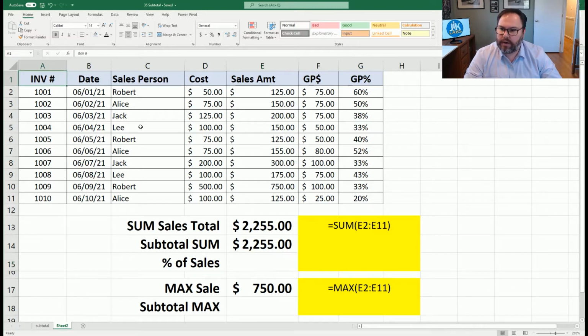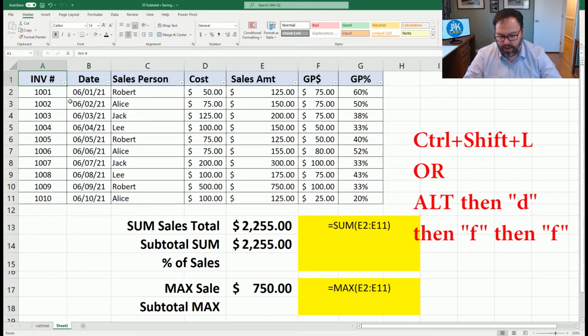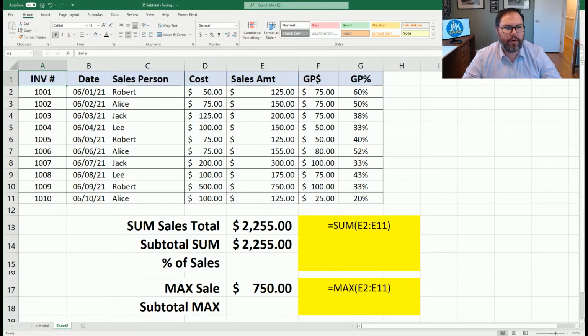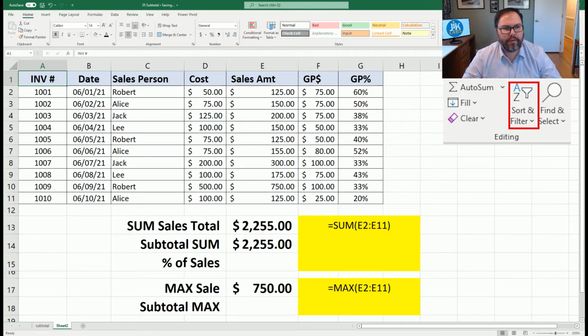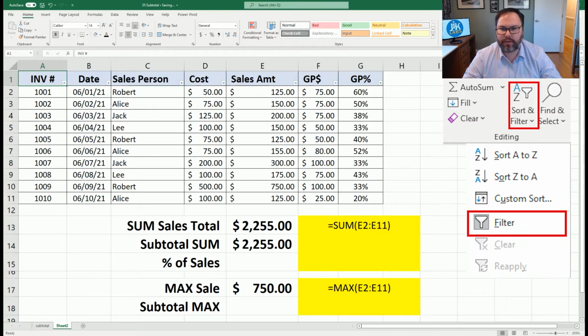So what subtotal does, which is really nice, is that now we want to filter our data. The shortcut key for auto filter is Alt-D FF, or you can come up to your home ribbon and select sort and filter, and select the filter button, and it adds in the auto filters.